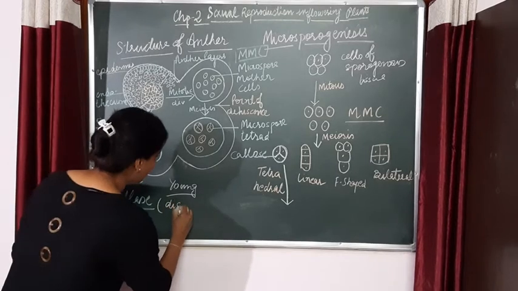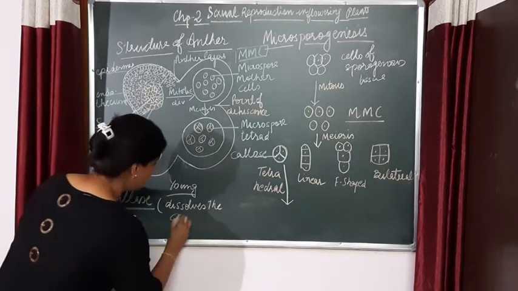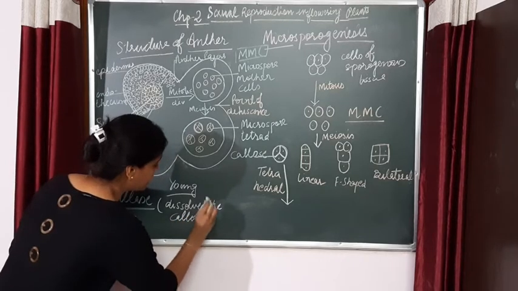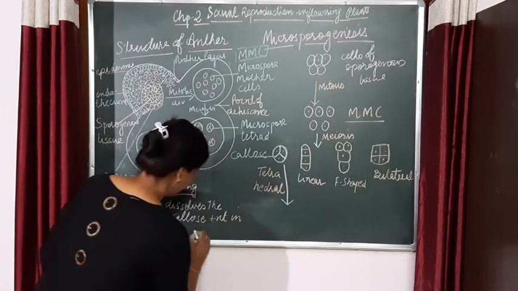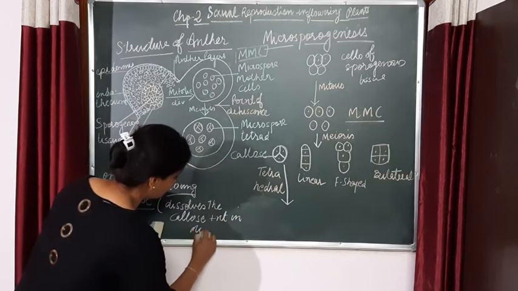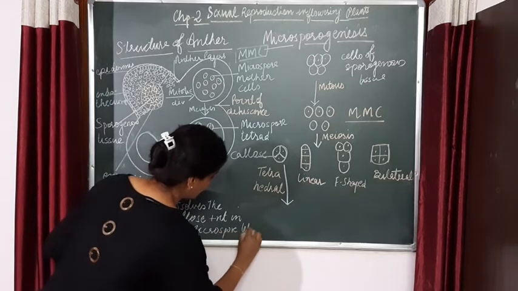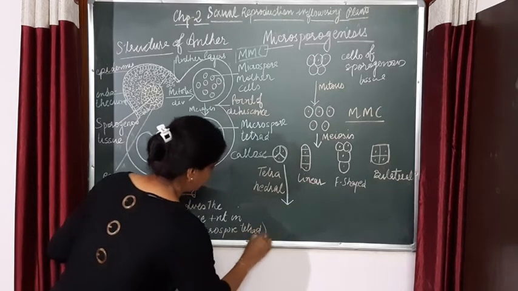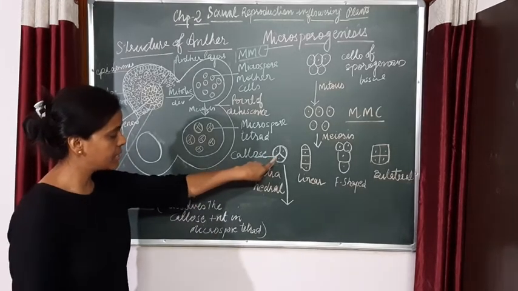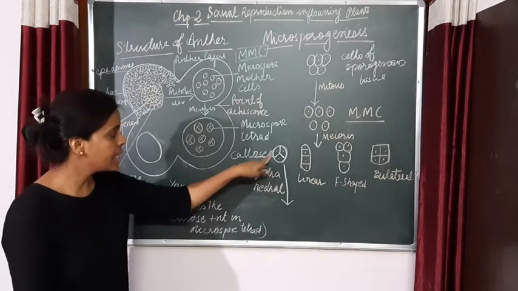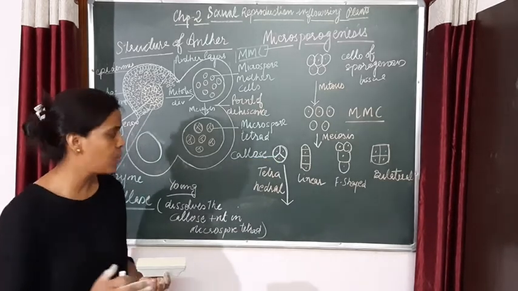It dissolves the callose thickening which is present in the microspore tetrad. Right? So this callose is dissolved, and the cells are now separated from each other.